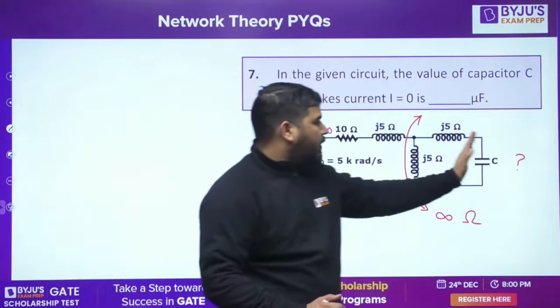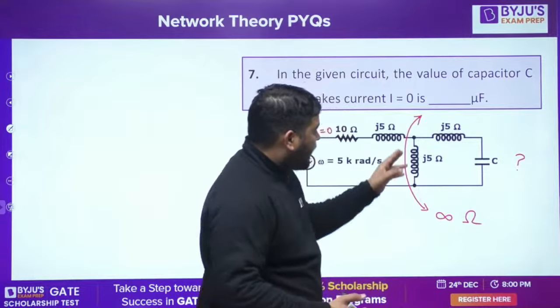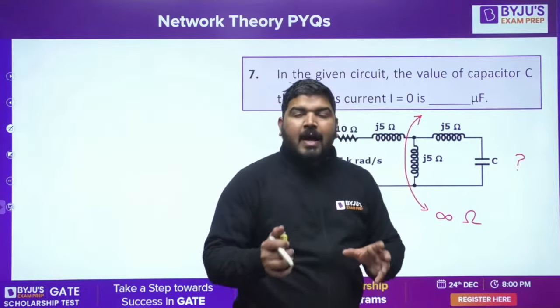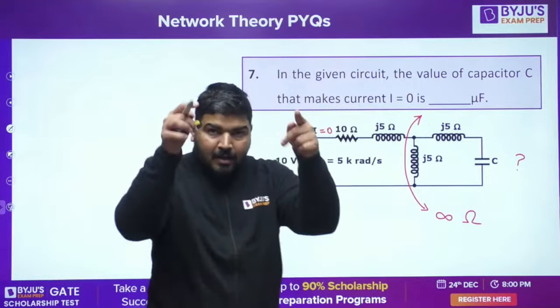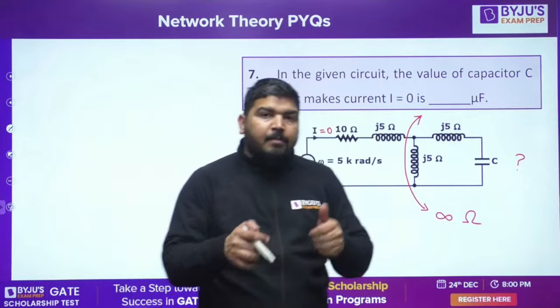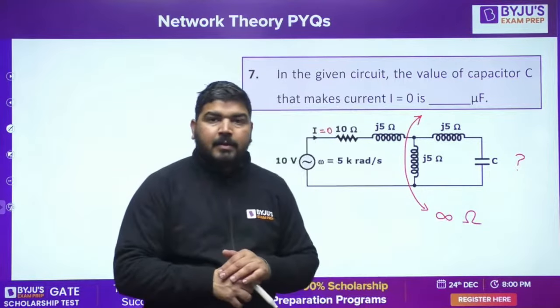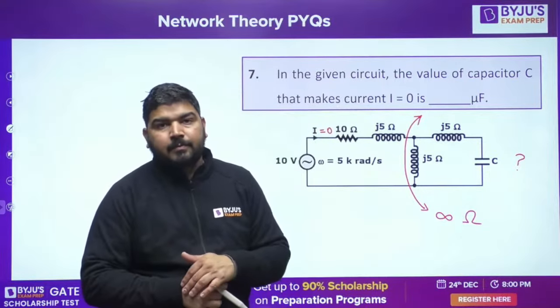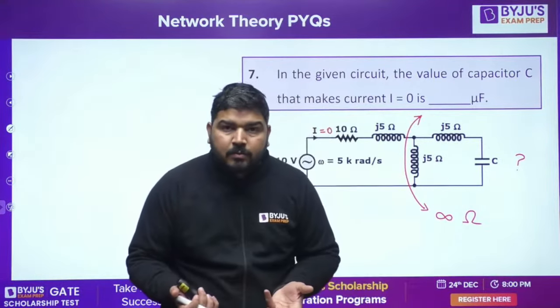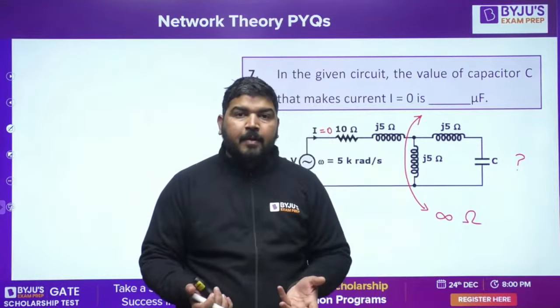Now how will it become infinite? Obviously there are two branches, one branch here, one branch here, connected in parallel. If their admittance becomes 0, then their impedance will become infinite. So what I need to do is make their admittance equal to 0. How to make their admittance equal to 0?